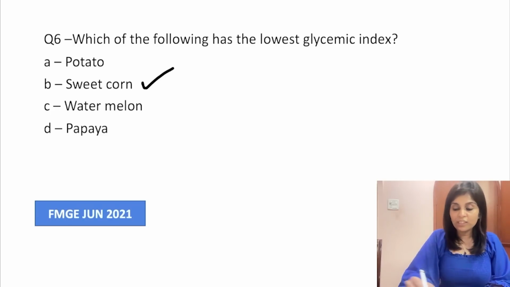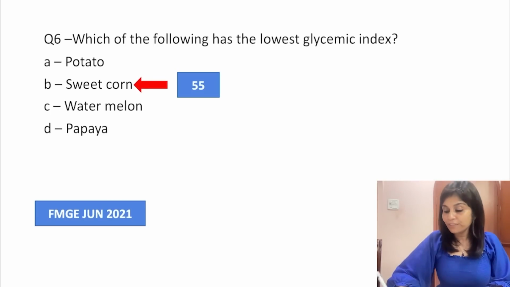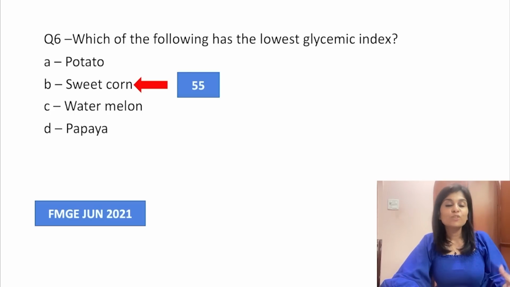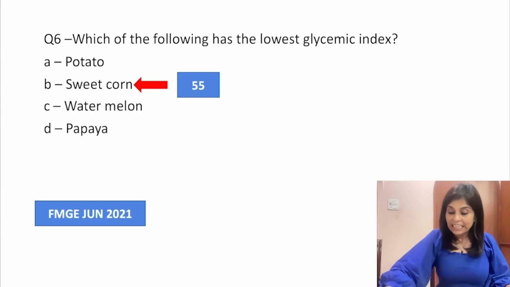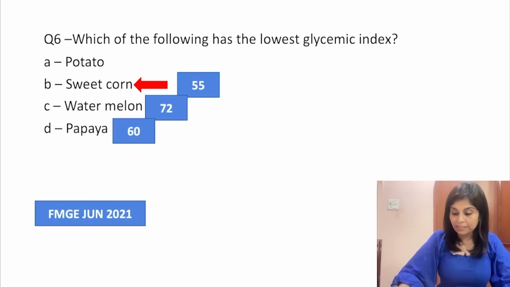So let me tell you the values of glycemic index. The answer for this is sweet corn, because the glycemic index of sweet corn is 55. If a food's glycemic index is less than or equal to 55, then it's supposed to have a lower glycemic index. So what about watermelon? Interestingly, it is 72. Papaya is 60.